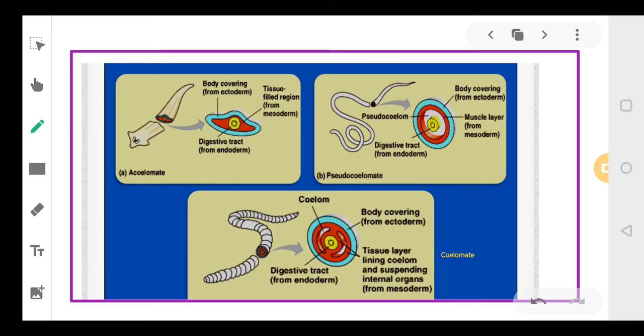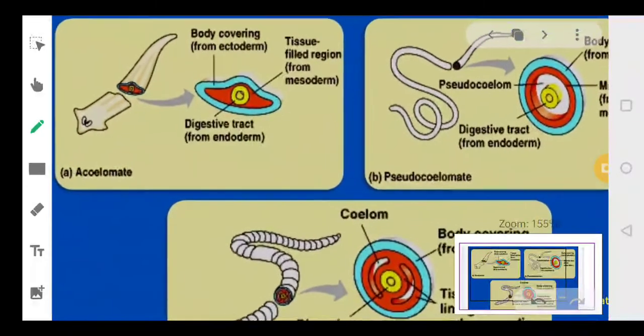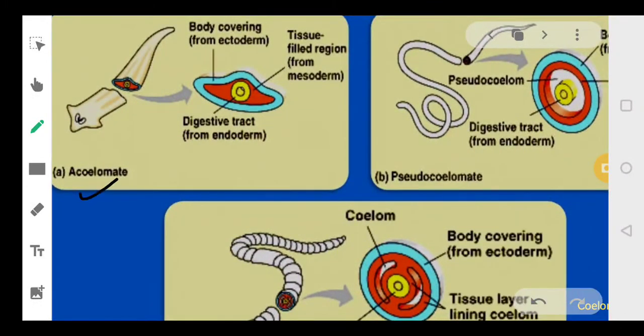Now suppose I'm just cutting the body cavity of this. Let's talk about the acoelomate. Acoelomates, as we discussed, are organisms in which the body cavity is absent. So if we cut their body, this will be the picture. If you see here, this yellow portion is formed from endoderm.